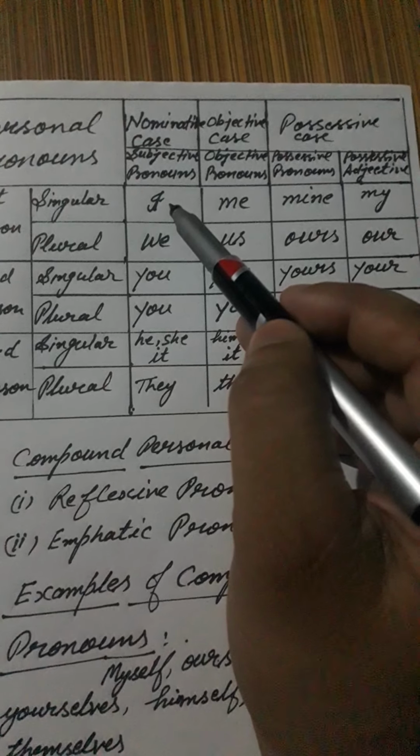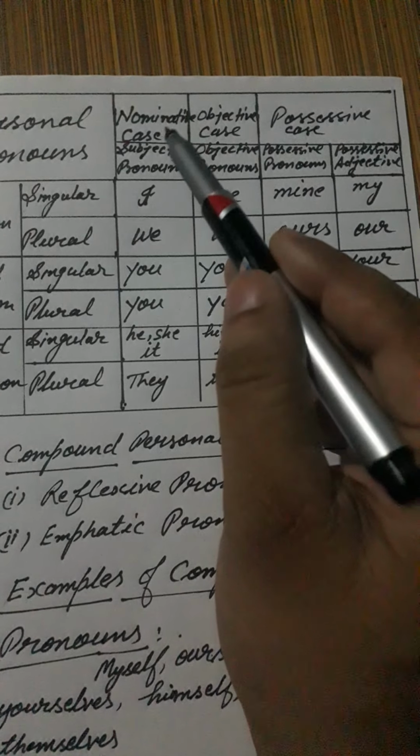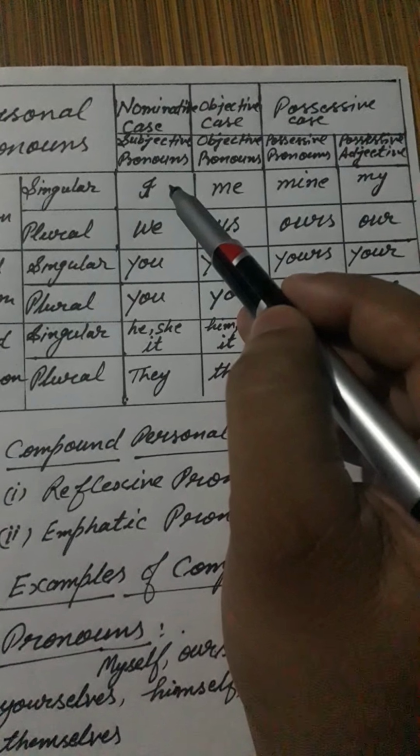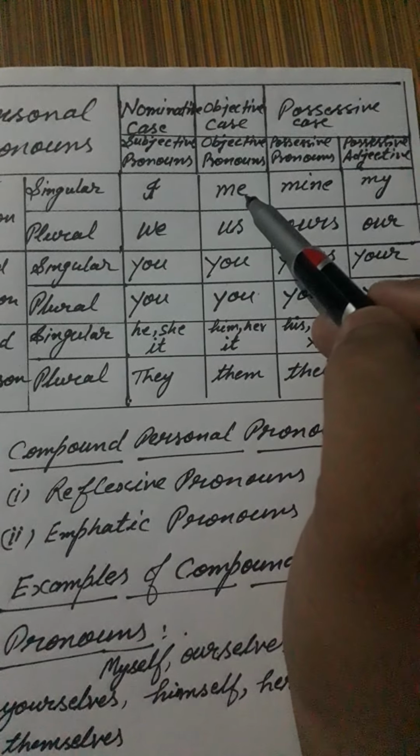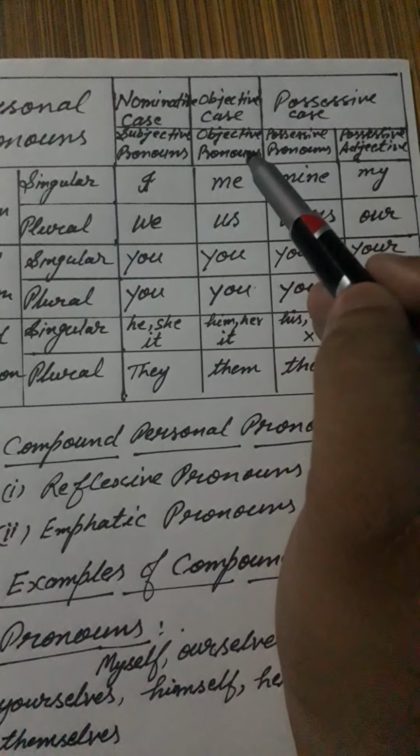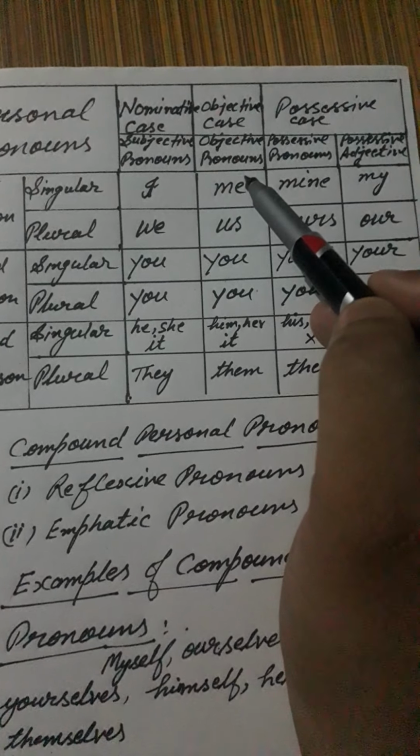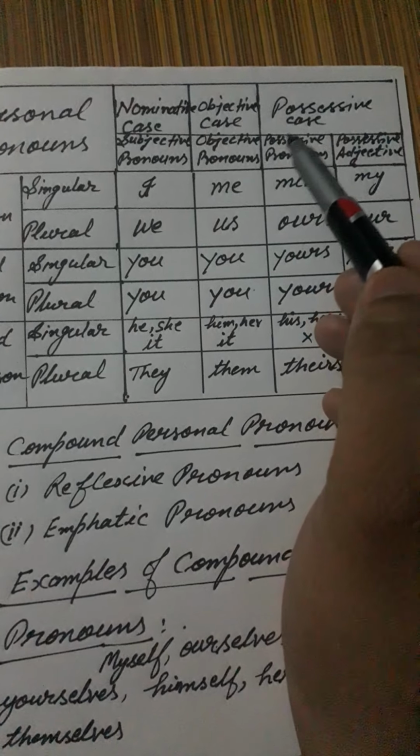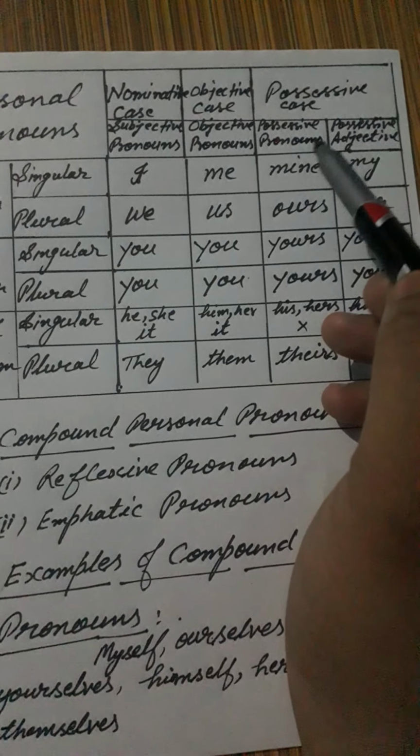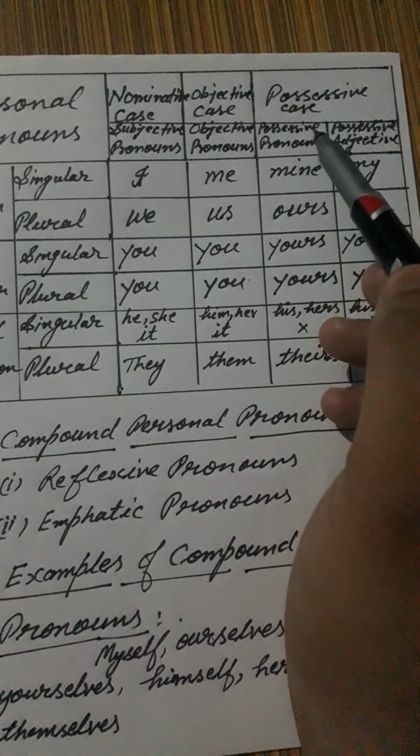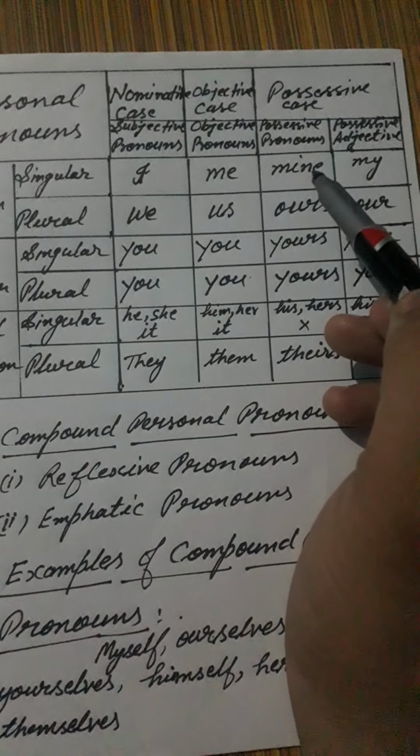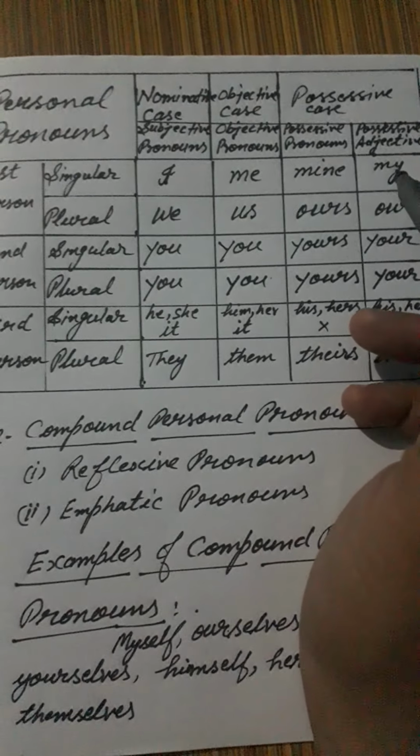Singular first person pronoun: I. I is nominative case. It is also known as subjective pronoun. Objective case of I is me. Objective case is also known as objective pronoun. Next is possessive case. It has two parts: possessive pronouns and possessive adjective. Mine is possessive pronoun and my is possessive adjective.